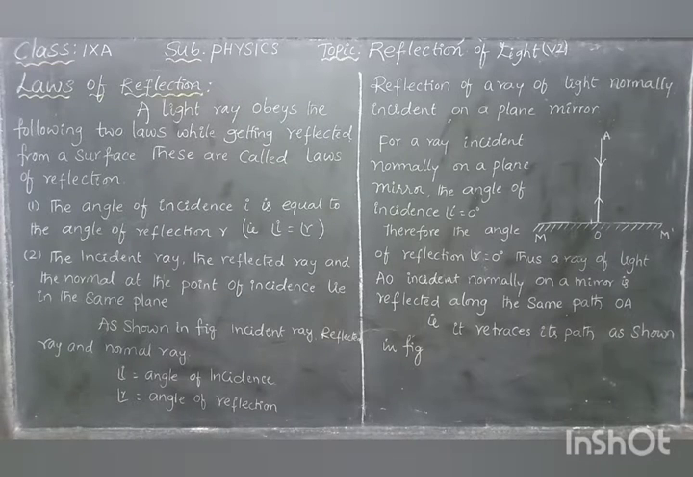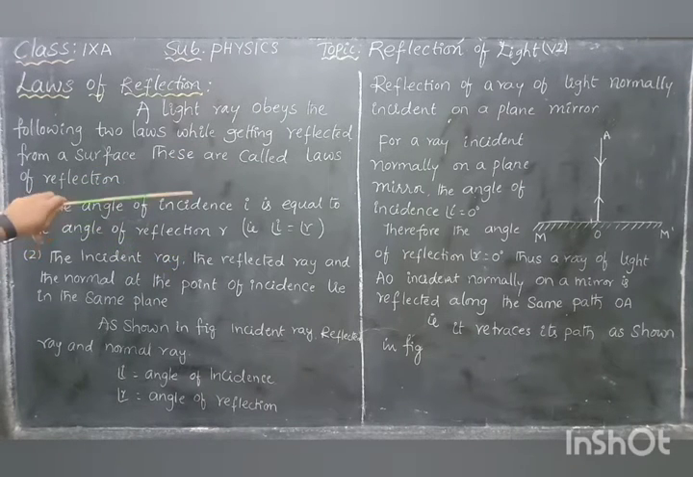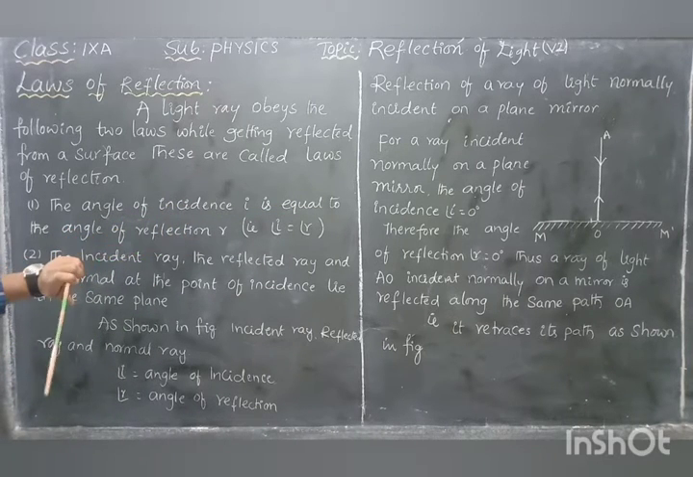Next, laws of reflection. Two laws of reflection, very very important. A light ray obeys the following two laws of reflection while getting reflected from a surface, smooth or rough. These are called the laws of reflection. First one: the angle of incidence i is equal to the angle of reflection r.